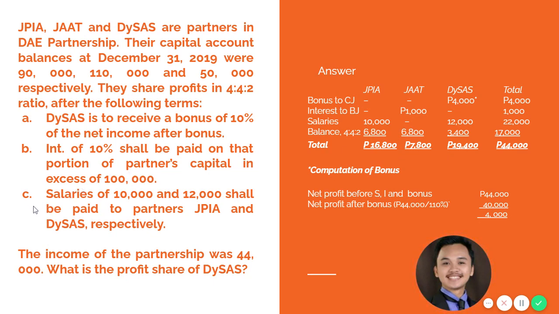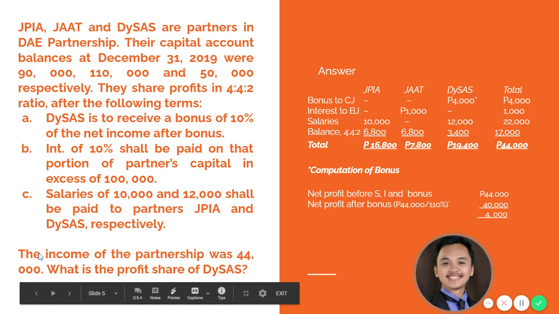And letter C, salaries of 10,000 and 12,000 shall be paid to partners JPIA and Dices respectively. So in this problem, we are tasked to compute the profit share of the Dices if the income of the partnership was 44,000. Again, based on our discussion before, we could compute the total share of the partnership